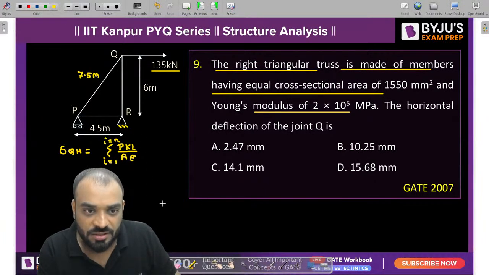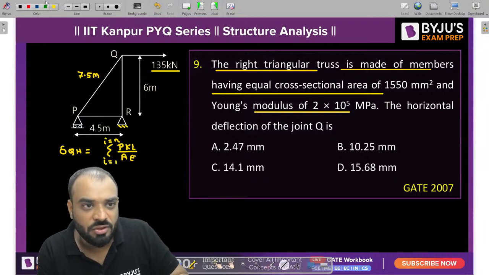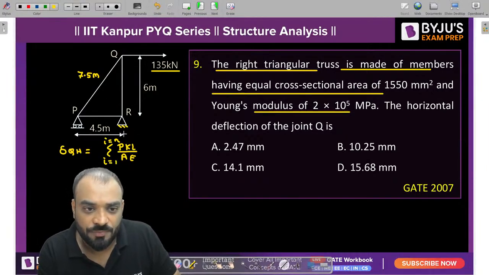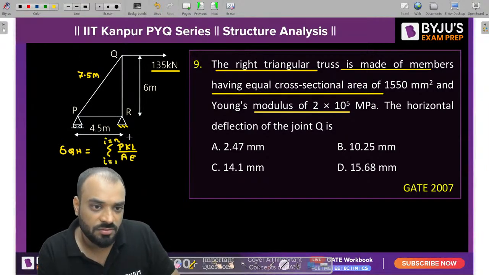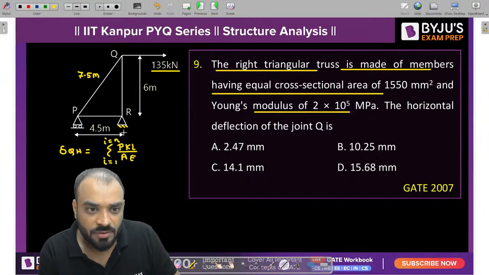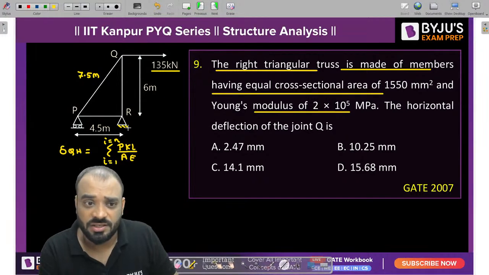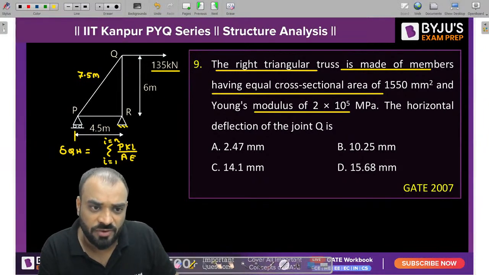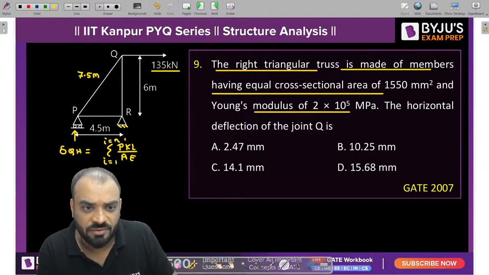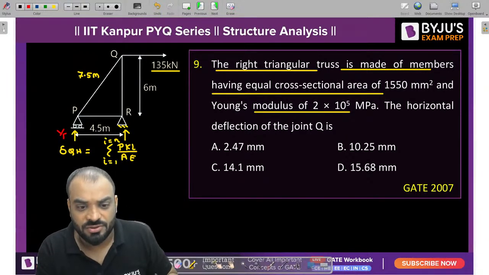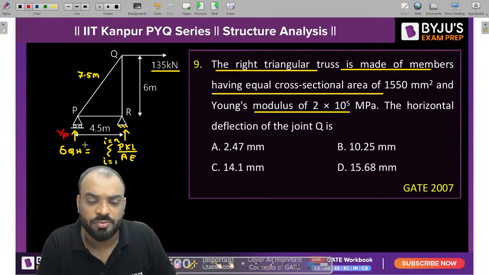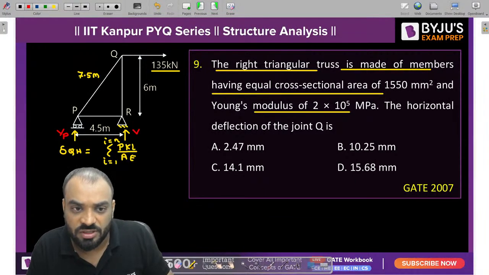Okay, let's solve it. So what we will do, guys, we will try to find out the horizontal reaction in this particular case only. Okay, I will not find the vertical one. Why I am not finding the vertical reaction, I will tell you. No doubt we can solve it in a proper manner also, but guys, this is an objective question. Need to be fast, as quick as possible. You will get the answer. That will be much better.